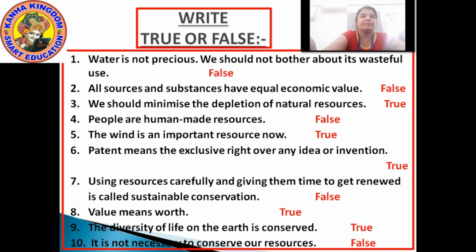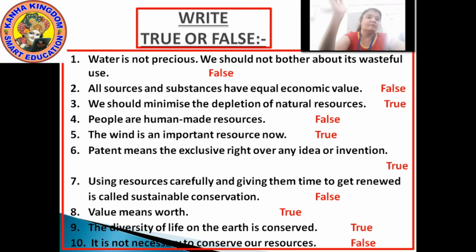Number five, the wind is an important resource now. Yes, because through wind we can create electricity by windmill. Wind is important in all the forms. So it is true. Next, patent means the exclusive right over any invention. Yes, it's true.